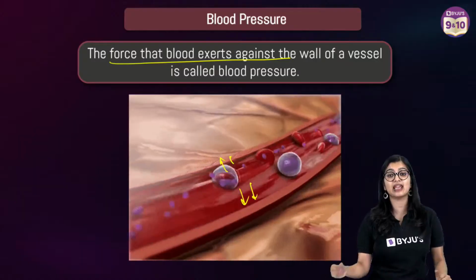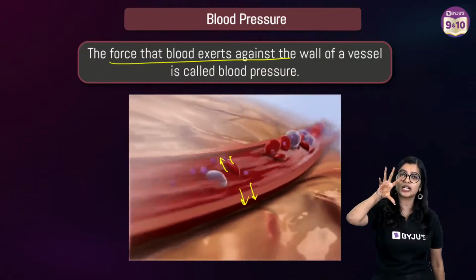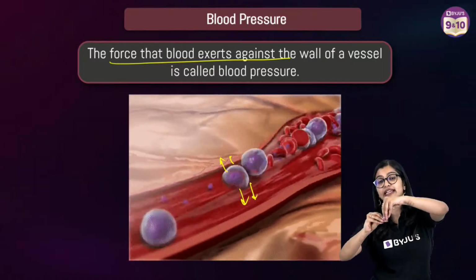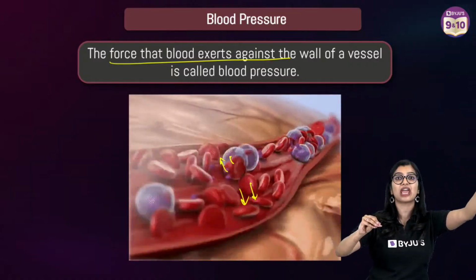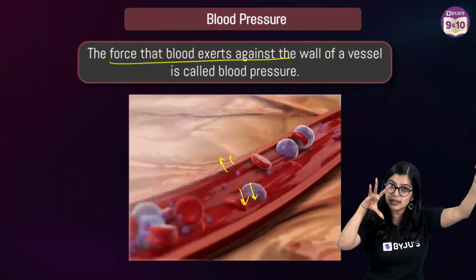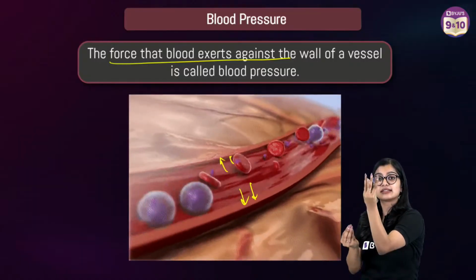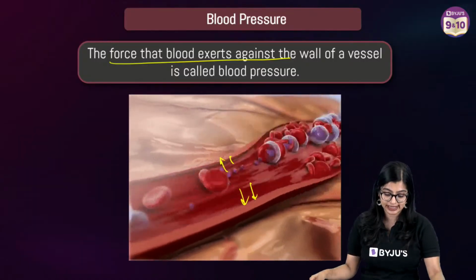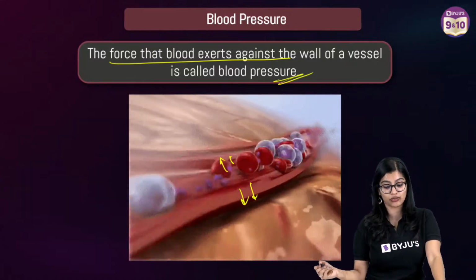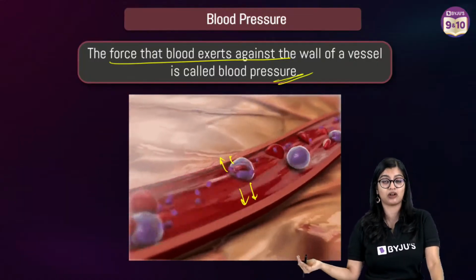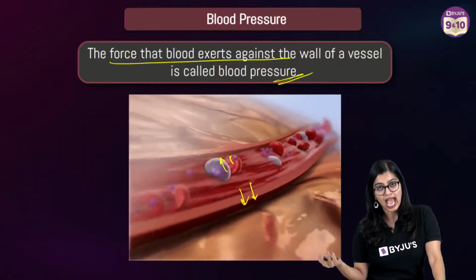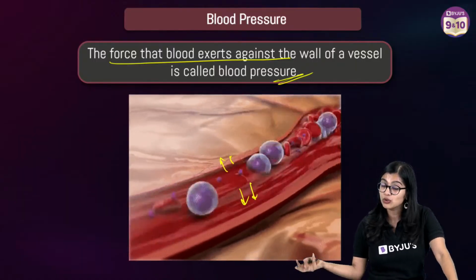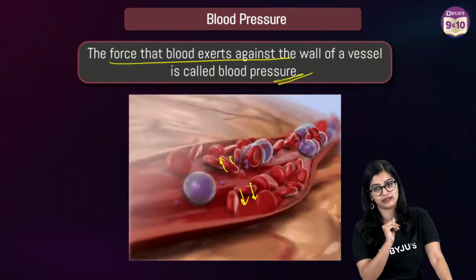Now, why am I saying arteries? Because we know that the heart pumps the blood, and arteries are blood vessels which transport blood away from the heart. So when it pumps the blood, it exerts a certain force, and that force is exerted on the walls, right? The force exerted on the walls of the blood vessel is what we call blood pressure. And a sphygmomanometer is what we use in order to measure it.